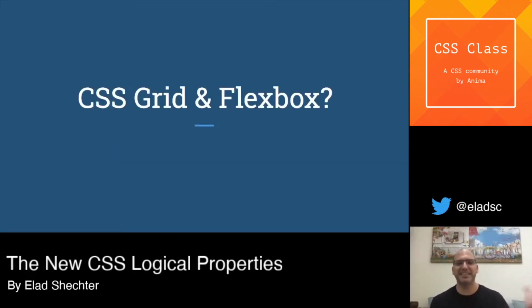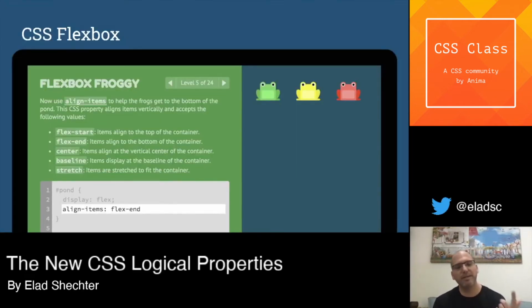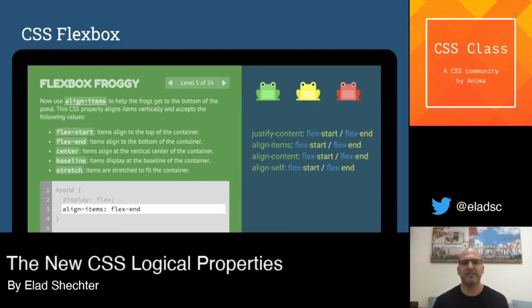And what about CSS Grid and CSS Flexbox? When I wrote my article, I thought to myself, oh no, it was such a long article without CSS Flexbox and CSS Grid in logical properties thinking, and I thought it's too much to understand in one article. But to my surprise, CSS Flexbox is already written in logical thinking. In CSS Flexbox, all the alignment properties don't have top, bottom, left and right. Everything is an alignment of start and end according to the axis of the Flexbox itself. And because of that, you don't need to do anything when you're working with CSS Flexbox.